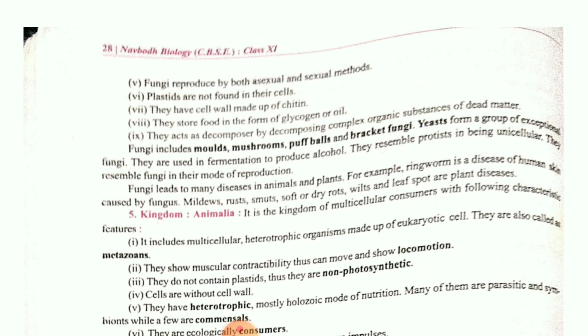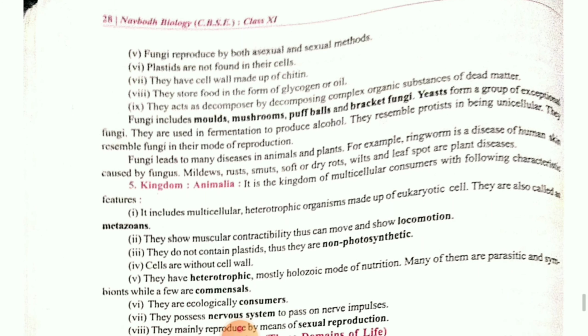Reproduction, both asexual and sexual modes of reproduction are there. Plastids are not found in their cells, so they will be definitely colorless. Cell wall is made up of chitin. They consist of storage material glycogen. Keep in mind, children, in the plant case it will be starch and in the fungus case it will be glycogen or certain oils. And they play a very important role as decomposers.